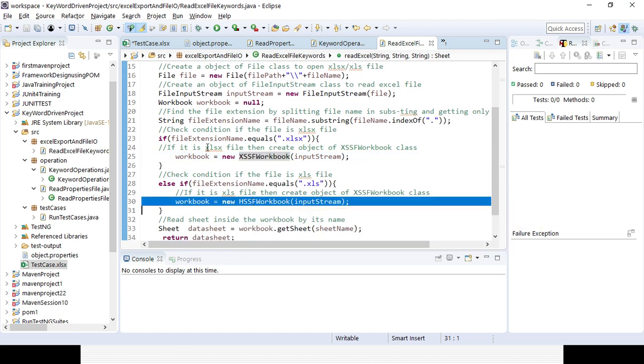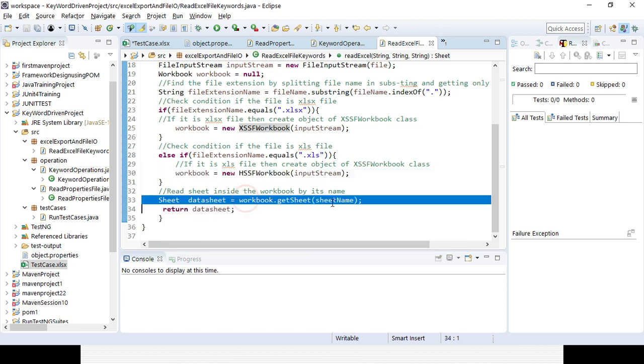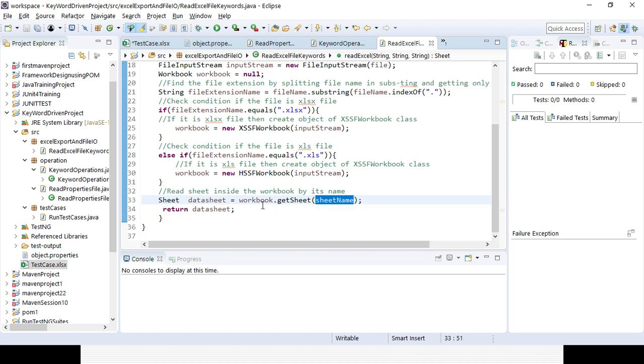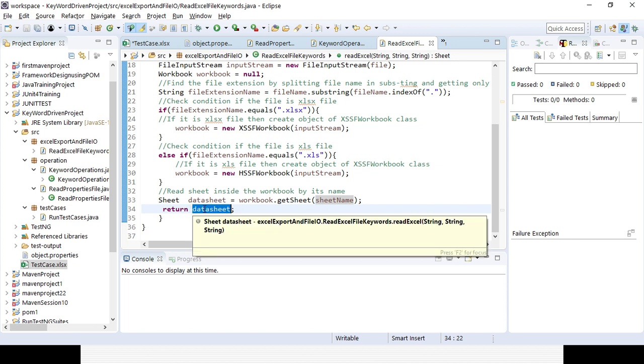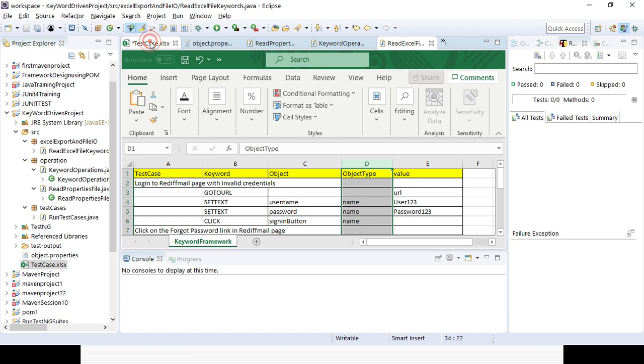So that's why first I will be going to the workbook, right? Then once I go to the workbook, I will be going to the sheet, right? From the workbook, .getSheet and the sheet name. So instead of the sheet index, I will be giving the name here, and it will return the sheet. So I will be going to the sheet directly, meaning here I am going to that keyword framework sheet.